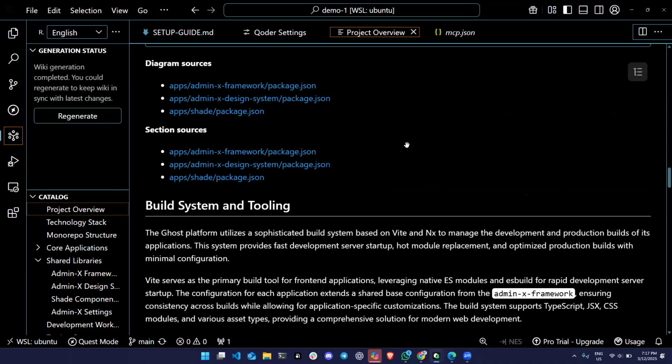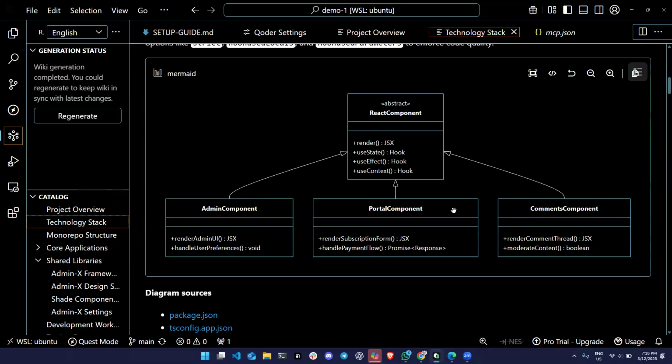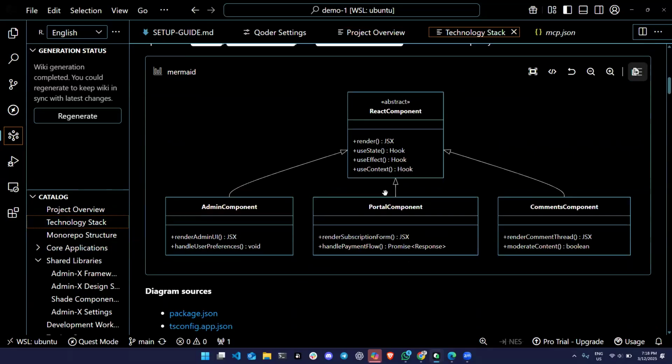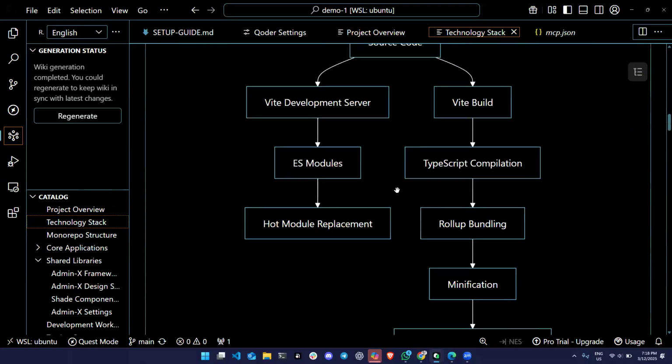You can just click one button and everything is there. You can have the tech stack, all the technology that it is using, how the React components work with the backend, the TypeScript, and everything else.